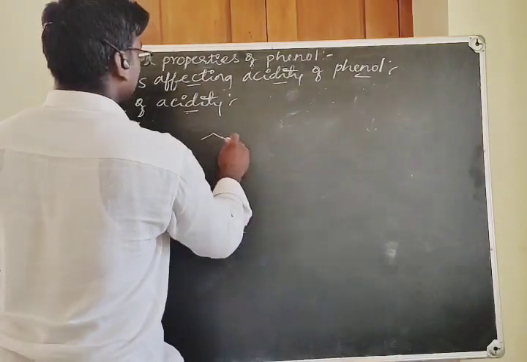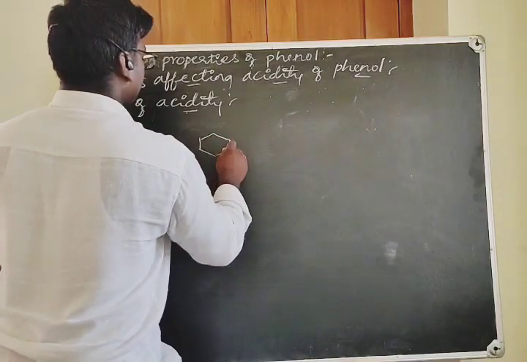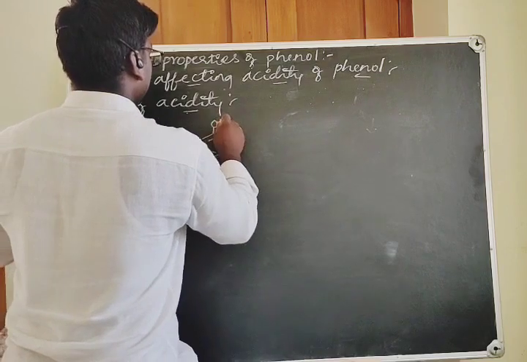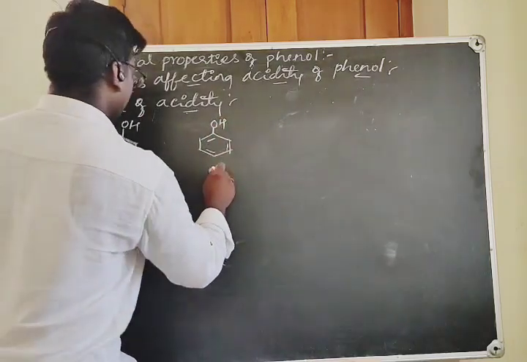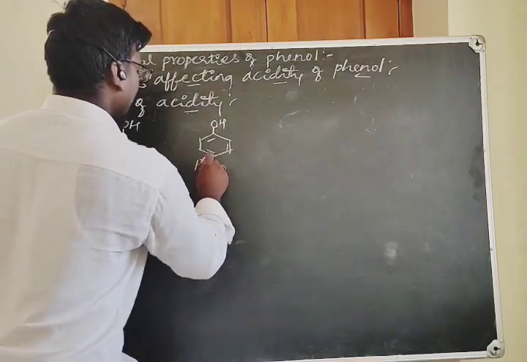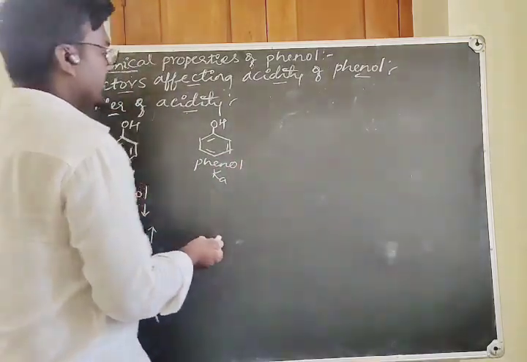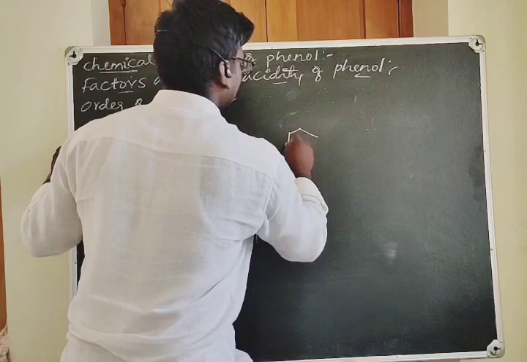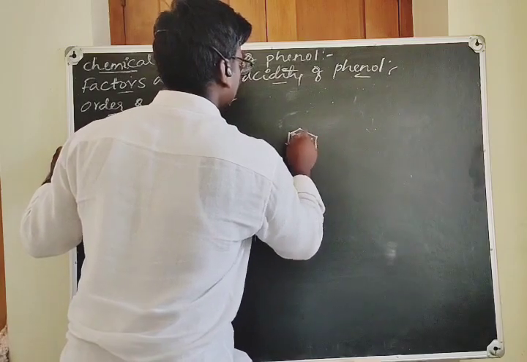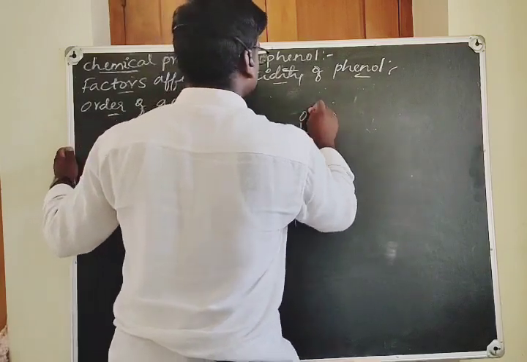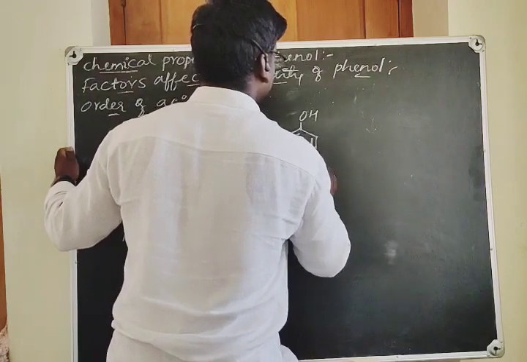Come to this phenol. It will have some acidity, and it has a Ka value in between that of the cresol and nitrophenol. Consider the nitrophenol, let's consider paranitrophenol.